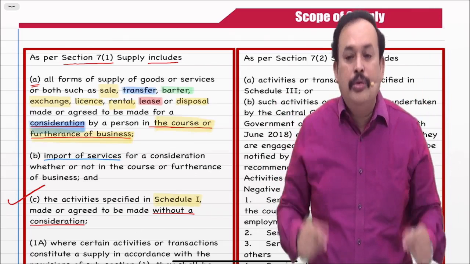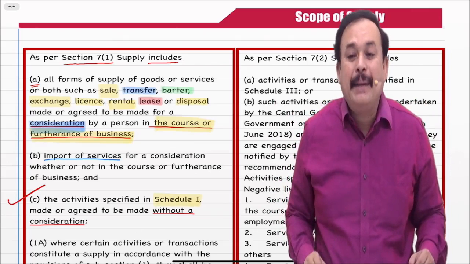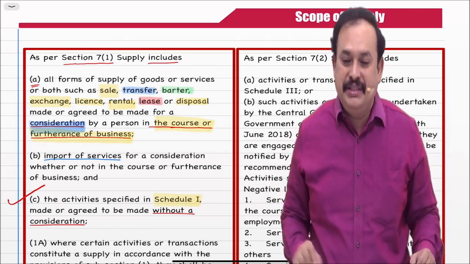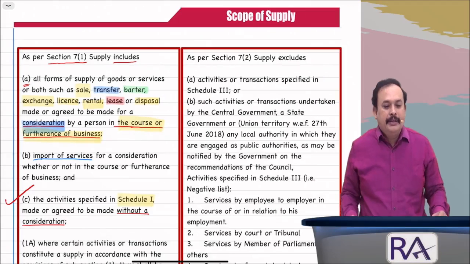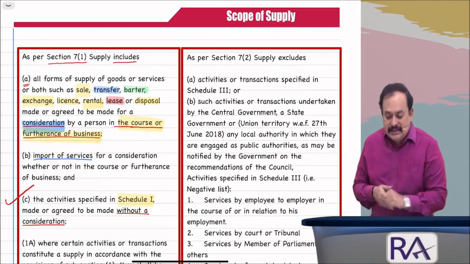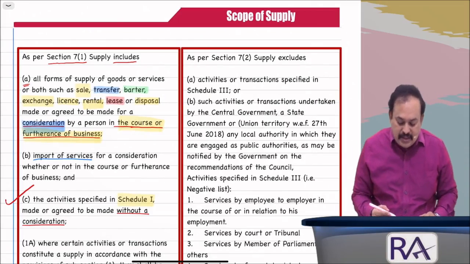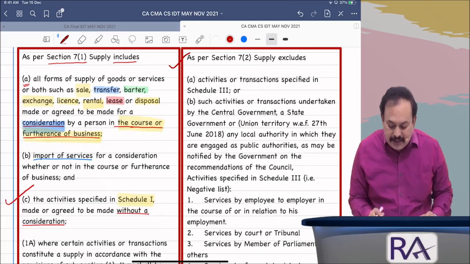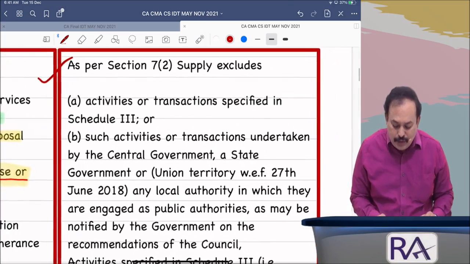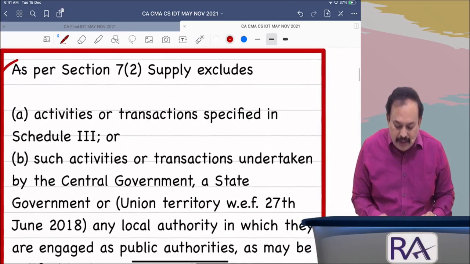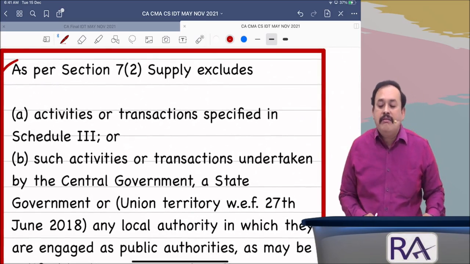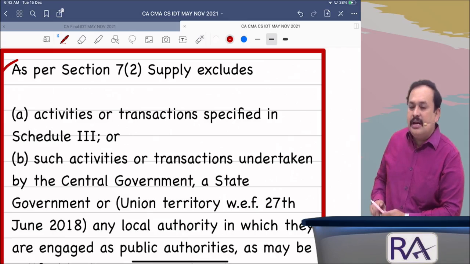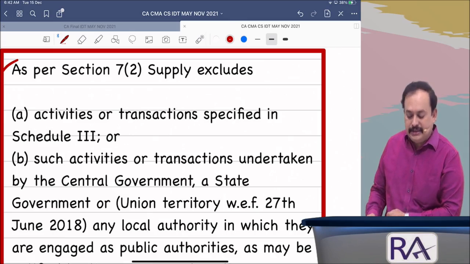Let's start now. Furthermore, supply excludes, Section 7, subsection 2 of the CGST. Supply excludes, it is none other than the negative list. How to understand this?